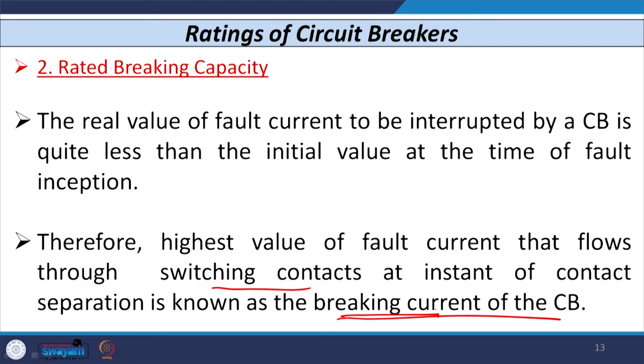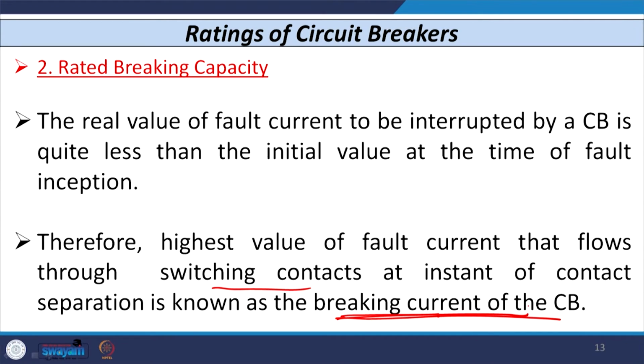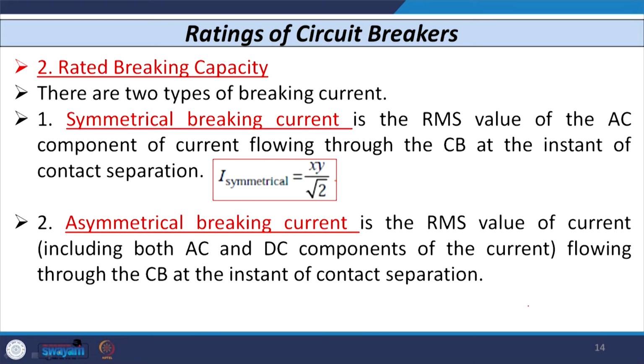This current is entirely different from the current at the exact time of inception of the fault, because after the inception of the fault, the current has to flow and the relay has to take some time, maybe 1.5 cycles, and then whatever current comes, that is the breaking current of the circuit breaker. Now there are two types of breaking current: one is known as symmetrical breaking current and the other is known as asymmetrical breaking current.